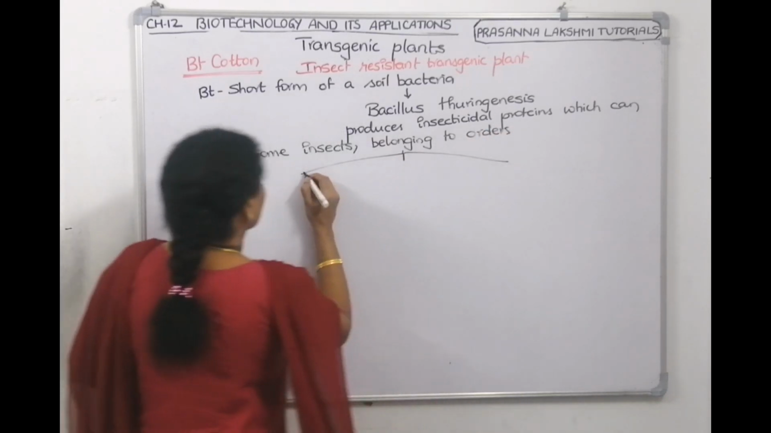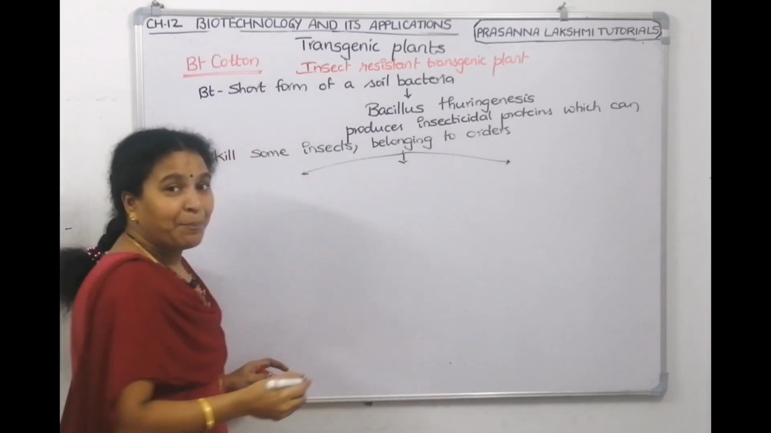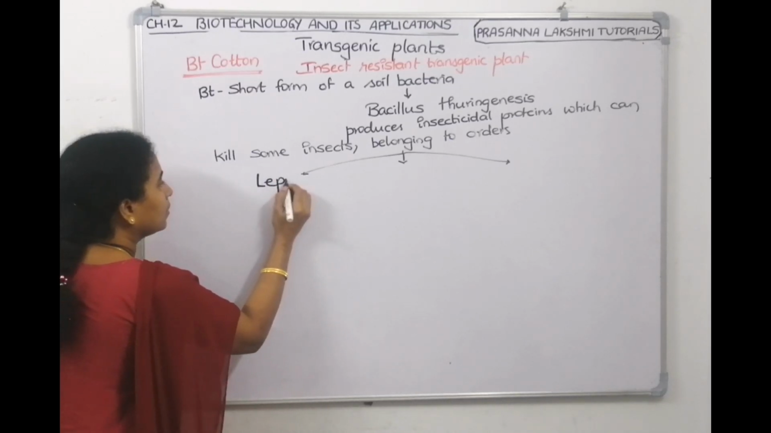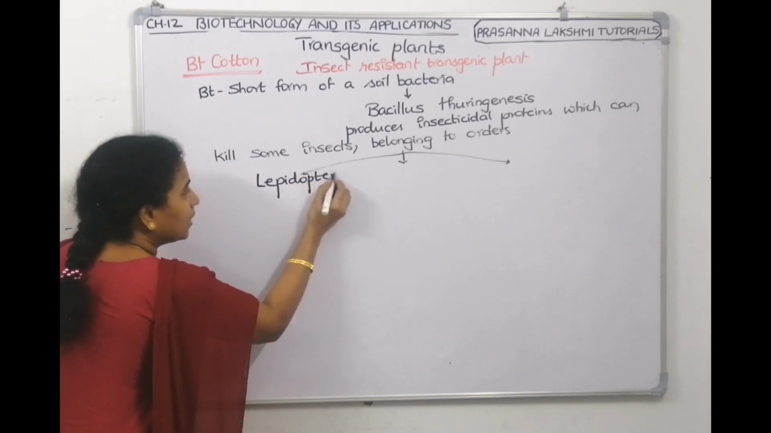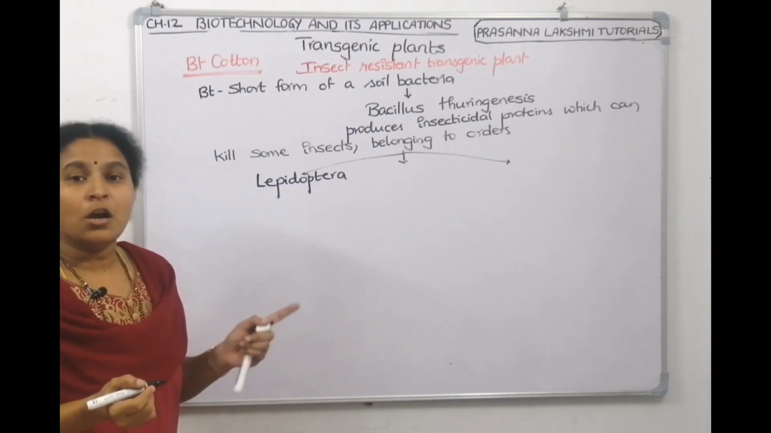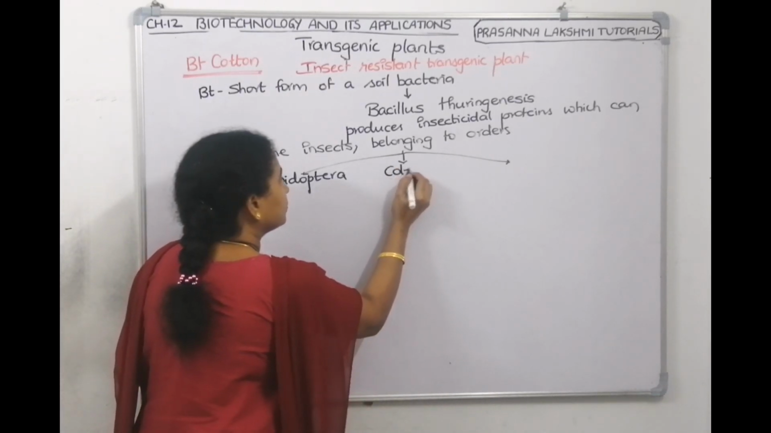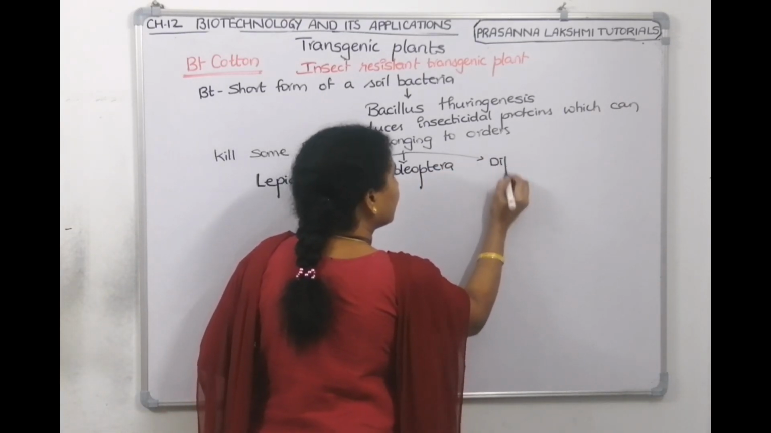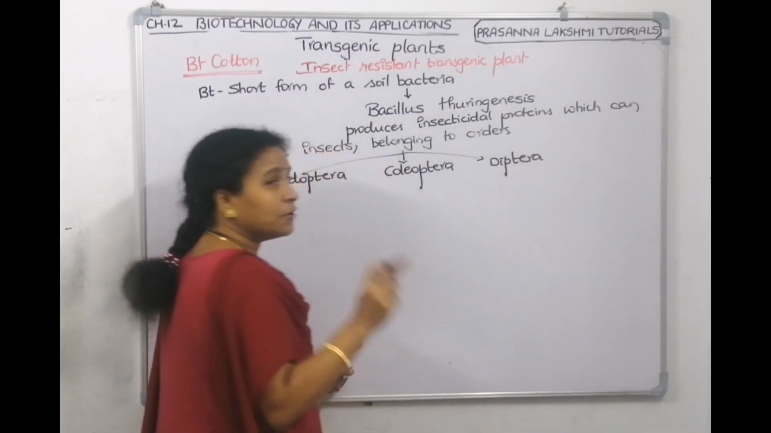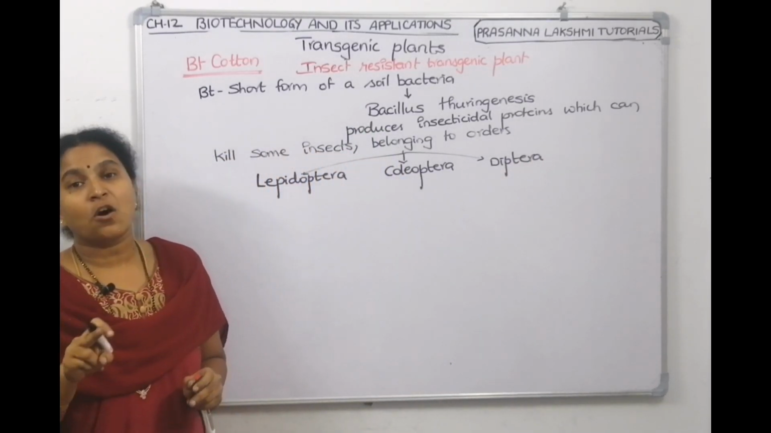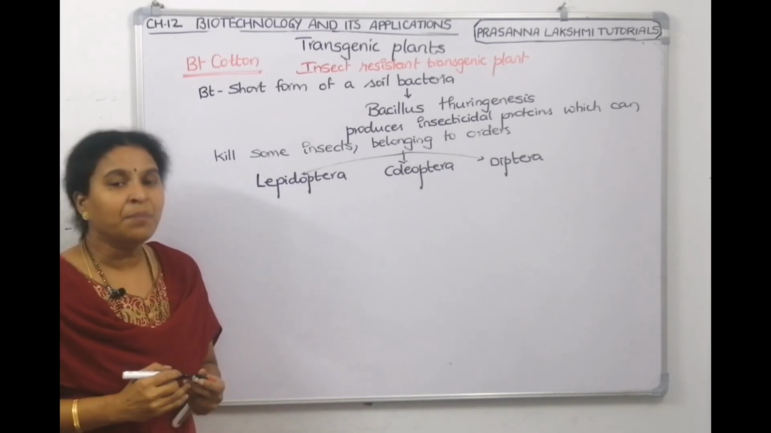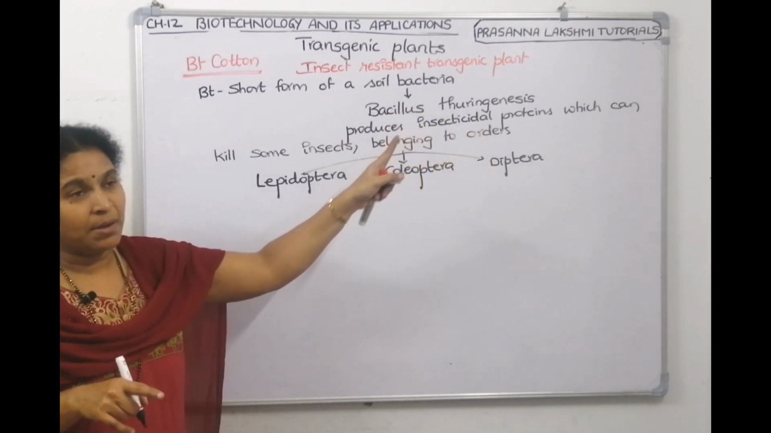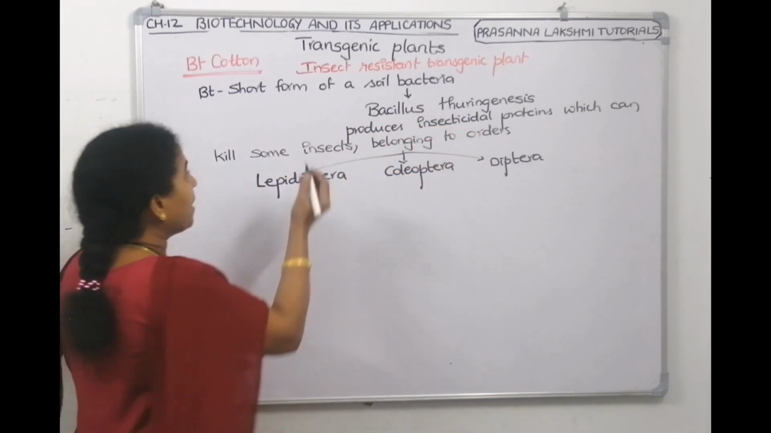Let us see. So, one order is called Lepidoptera. What is the first order called? The first order is called Lepidoptera. The second order of insect is called Coleoptera. The third order of insect is called Diptera. When you remember the first chapter, The Living World, the housefly's order, we studied it as Diptera. Okay. So, not all strains of Bacillus thuringiensis produce BT toxin. Some strains of Bacillus thuringiensis, make a note of that also.